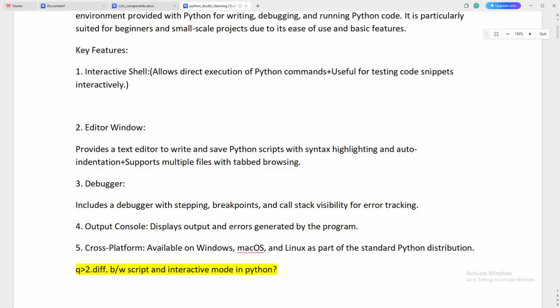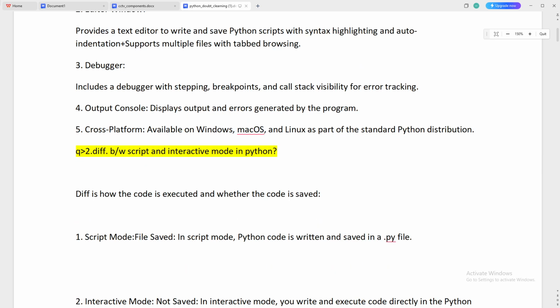Now third point is the debugger. It includes a debugger with stepping, breakpoints and call stack visibility for error tracking. So in the debugger you can track errors and do many more things. Then the fourth point is the output console, which displays output and errors generated by the program. This is also done by IDLE.